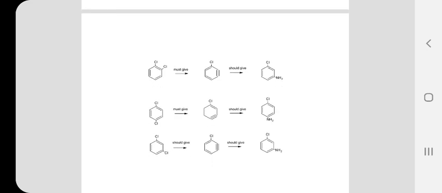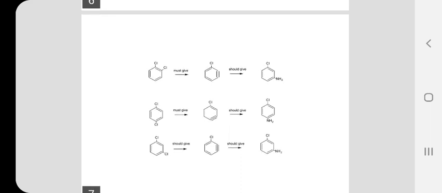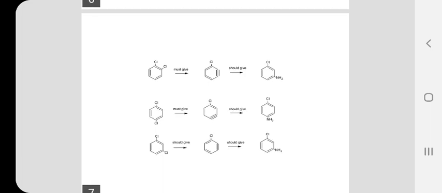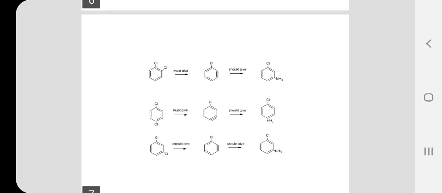So let us come to the conclusion. If ortho-dichlorobenzene is the starting material, then it must give an intermediate where, if the amino group attacks, it gives the meta substituted product only. Whereas if para-dichlorobenzene undergoes the aromatic nucleophilic substitution reaction with lithium amide, then the benzyne intermediate should give the para isomer as the product, that is para-chloroaniline.